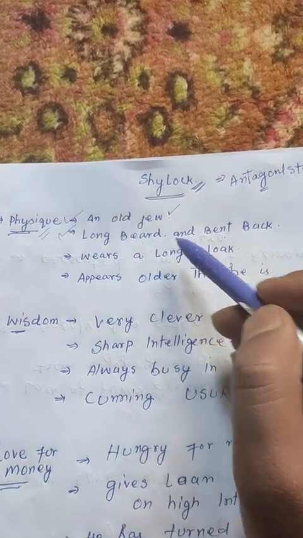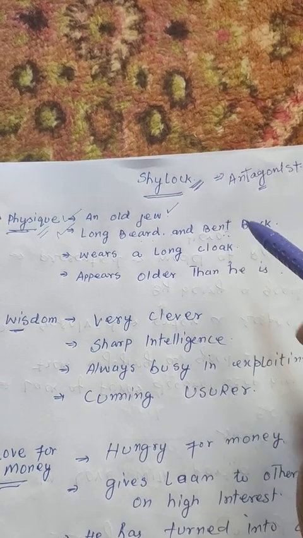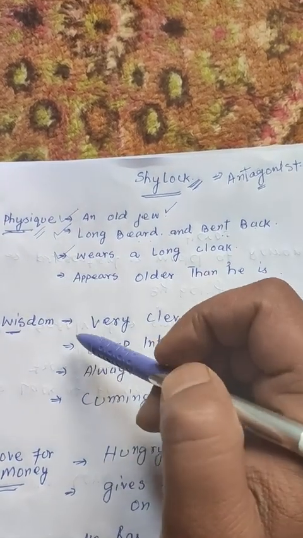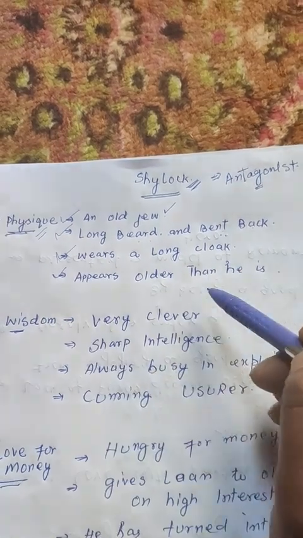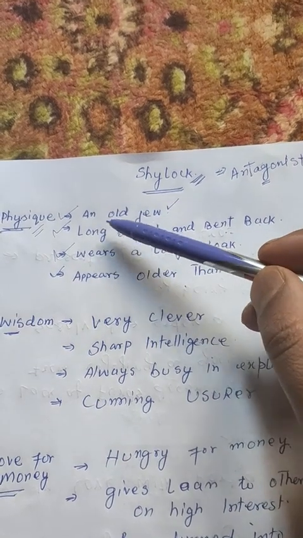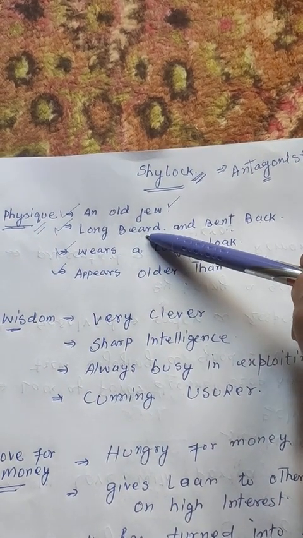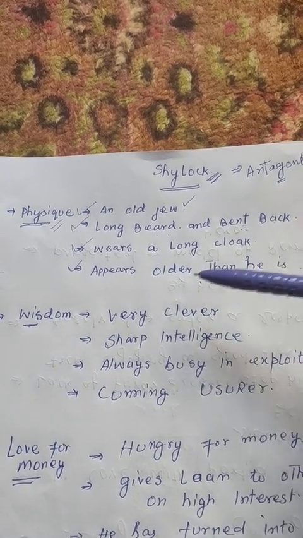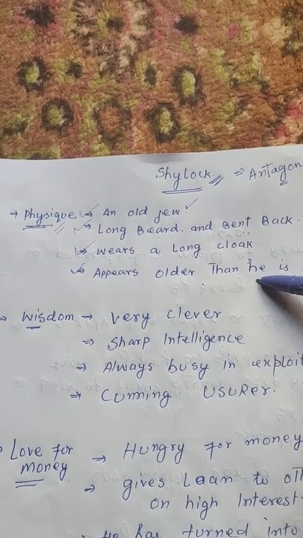He wears a long cloak and he appears older than he is.